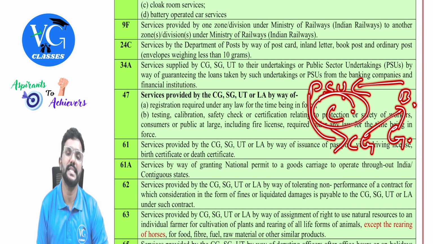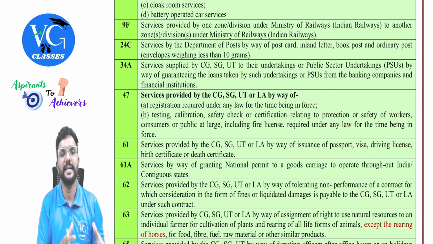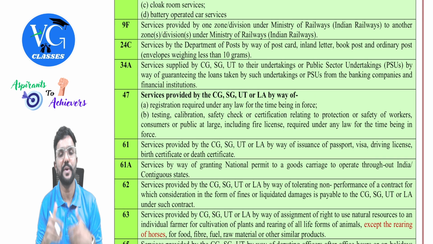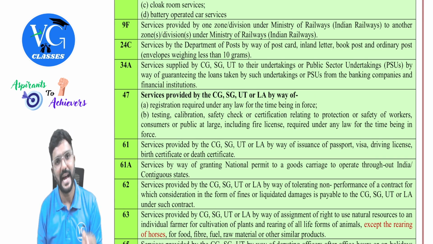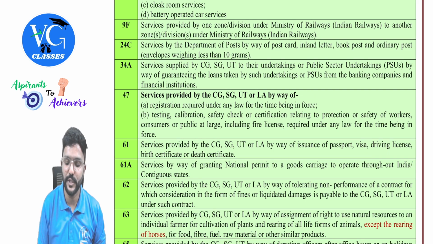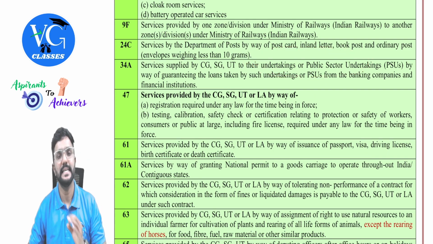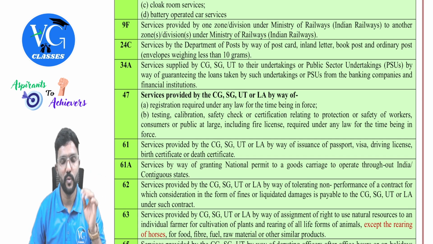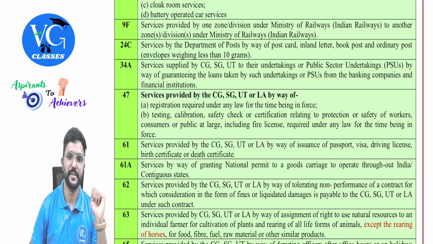On this commission, GST is exempt. Commission paid by the government undertaking or public sector undertaking to the government for providing a guarantee to the bank for the loan borrowed is exempt. So whatever commission is paid to the government is exempt.